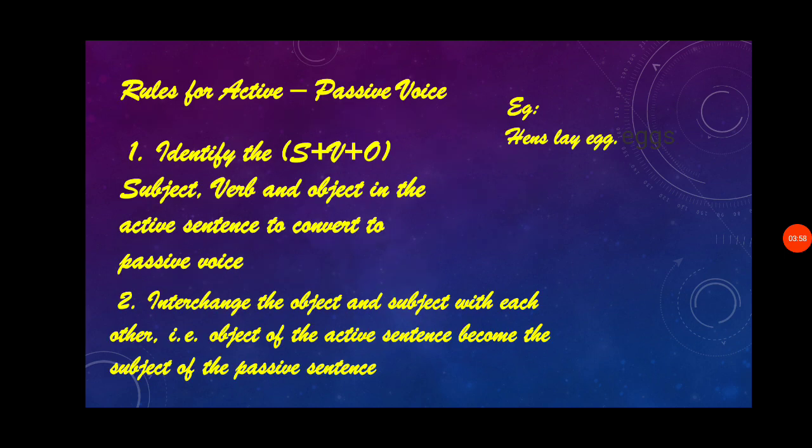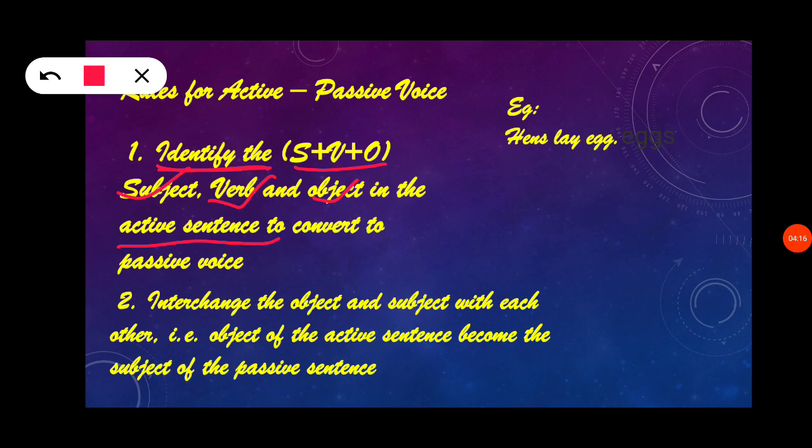So now there are some rules for changing from active to passive. Let's see. The first step is to identify the SVO, that is the sentence pattern. We have to identify the subject, the verb and the object in the active sentence to convert it to passive voice.